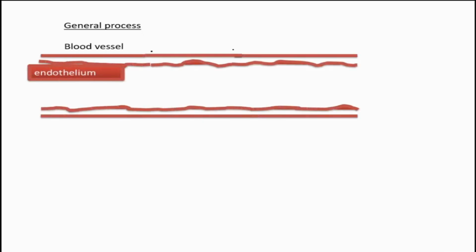General process. Mainly, what all the processes happen in blood clotting, that we are going to see. This is a blood vessel, and inside the blood vessel there is a lining called endothelium, and here suddenly a wound happens, and the collagen present in the wall of the blood vessel gets exposed.